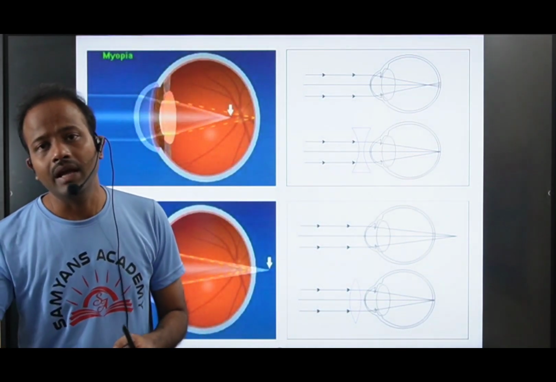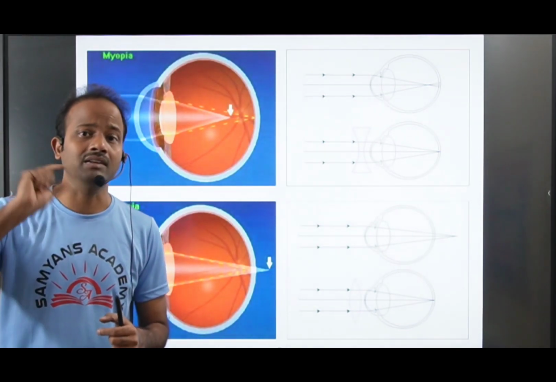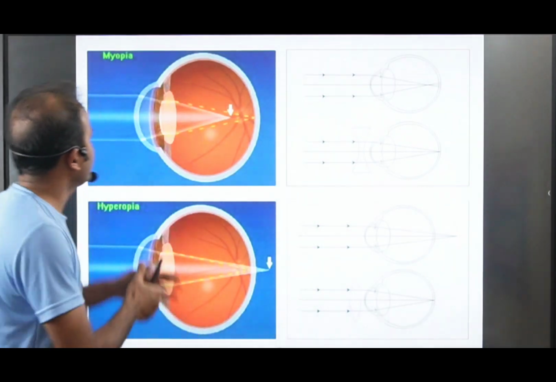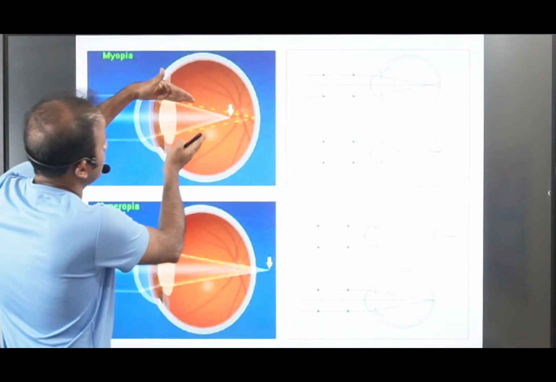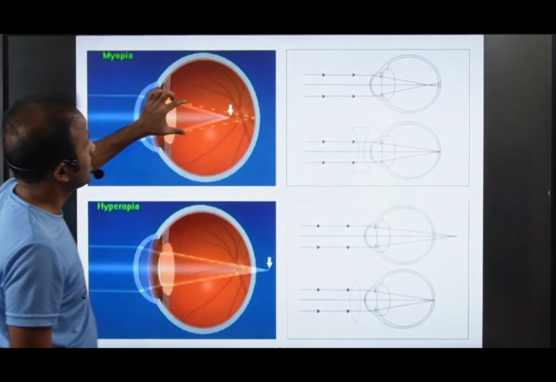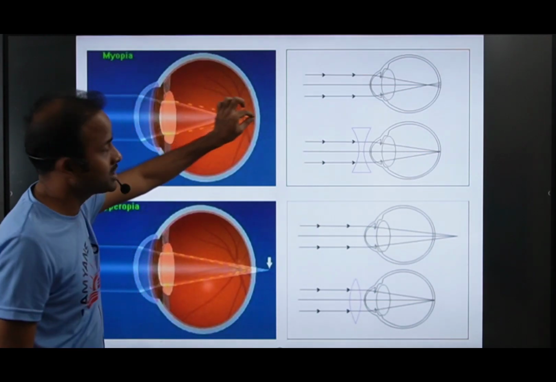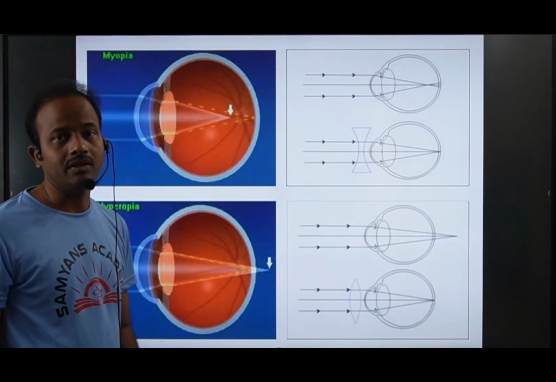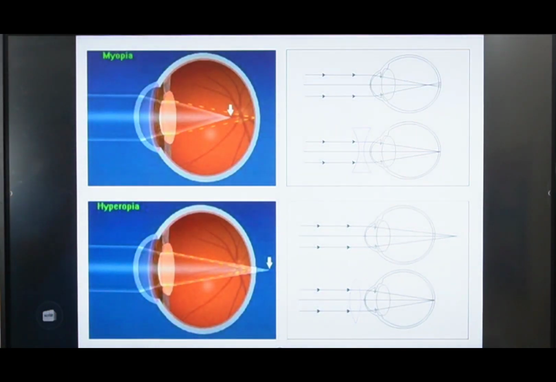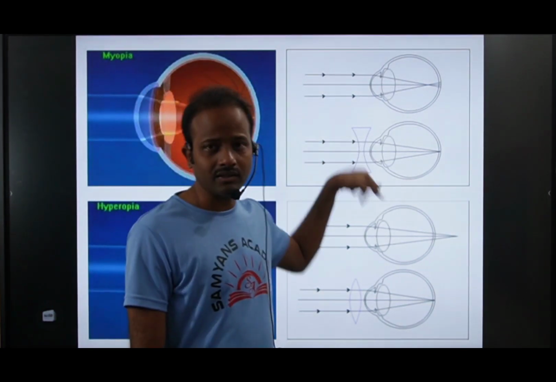We place spectacles with a concave lens before the eye. The rays coming from the concave lens will merge on the retina. Then he can see the object clearly. Those suffering with myopic defect can use a concave lens like this.